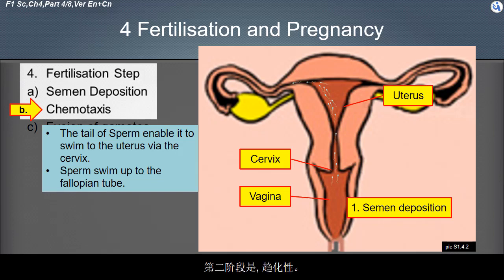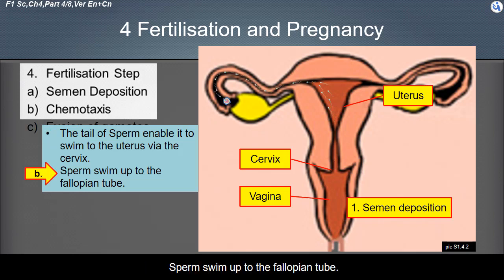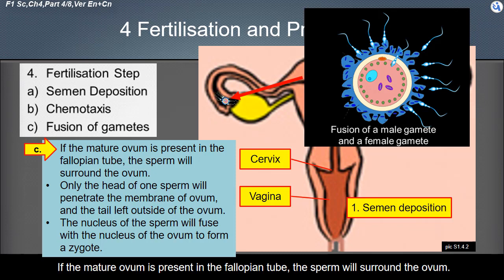The tail of sperm enables it to swim to the uterus via the cervix. Sperm swim up to the fallopian tube. The third stage is fusion of gametes. If the mature ovum is present in the fallopian tube, the sperm will surround the ovum.